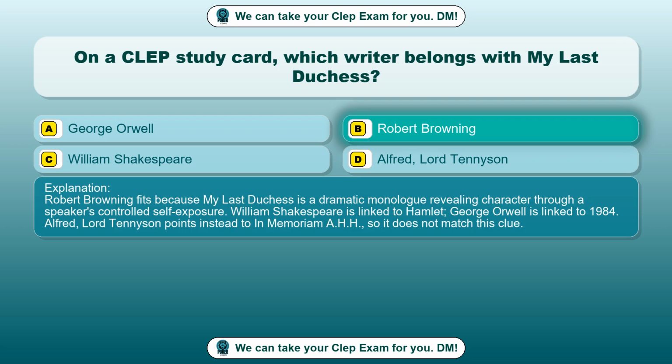Robert Browning fits because My Last Duchess is a dramatic monologue revealing character through a speaker's controlled self-exposure. William Shakespeare is linked to Hamlet, George Orwell is linked to 1984. Alfred, Lord Tennyson points instead to In Memoriam A.H.H., so it does not match this clue.